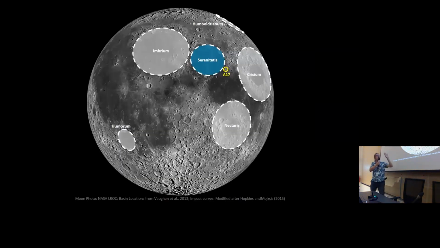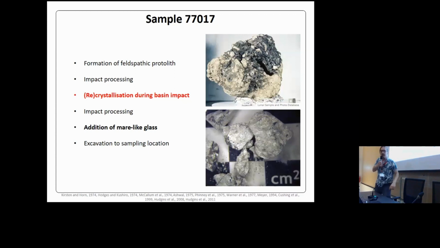So we have this likely age for Serenitatis, and close to Serenitatis we have the Apollo 17 landing site. And there is another relatively feldspathic sample from that landing site, 77017. So this has a very complicated history, but what we're trying to date here is this feldspathic, the whiter, brighter part.